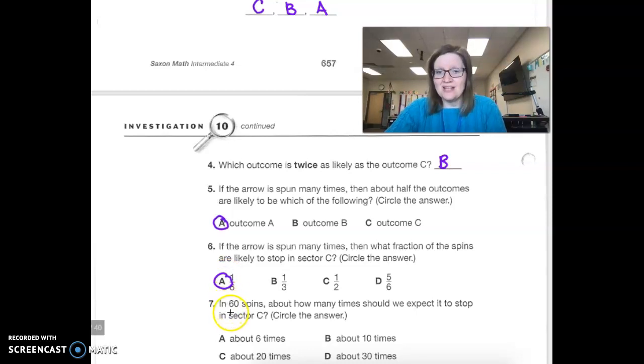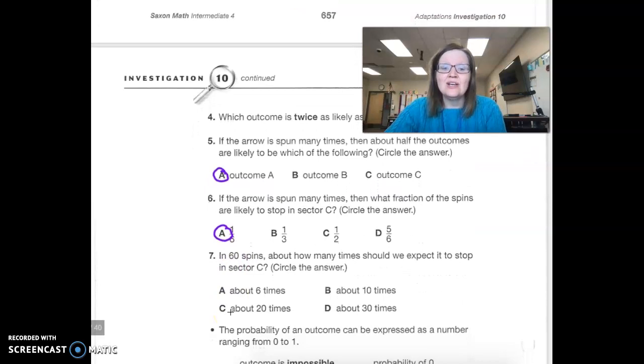In 60 spins, 1/6 of 60 spins is about 10. So we can guess, only more informed than a guess. It's roughly estimating that out of 60 times, about 10 of those will be in sector C,